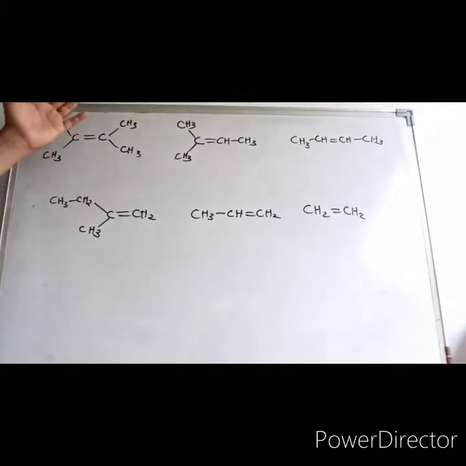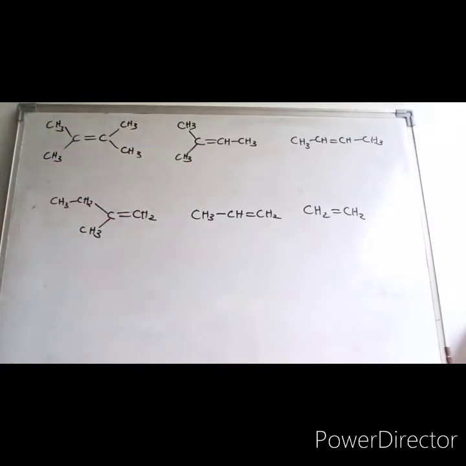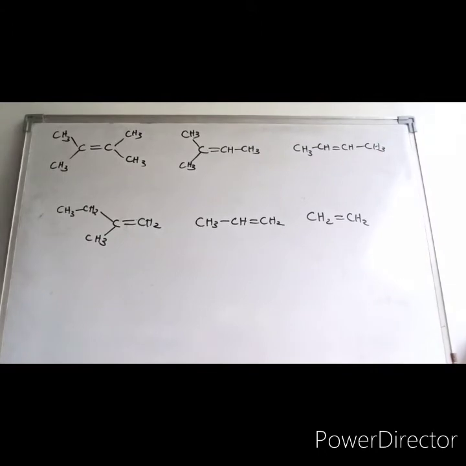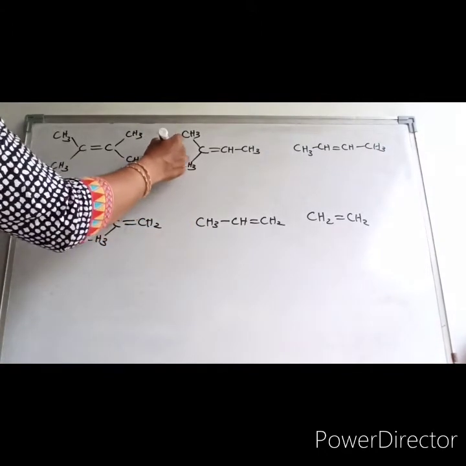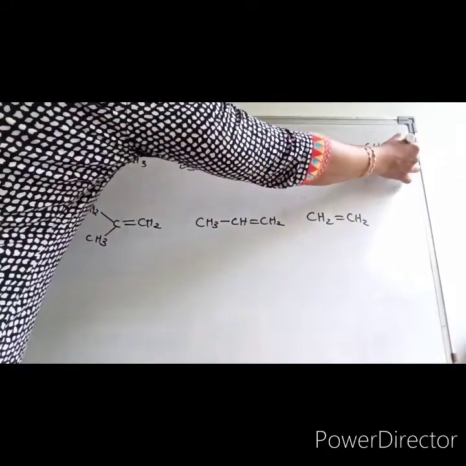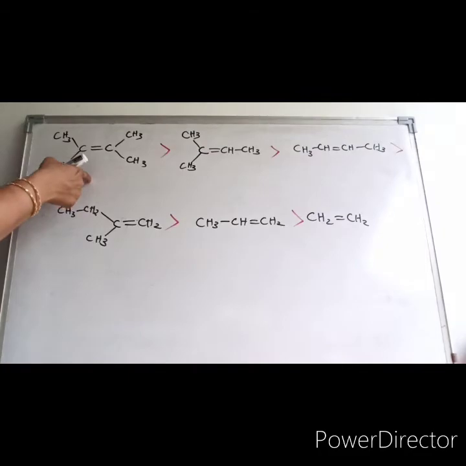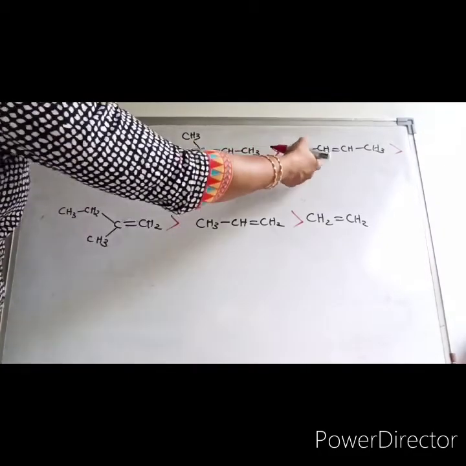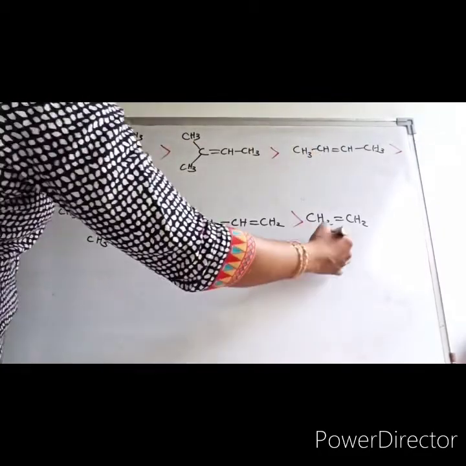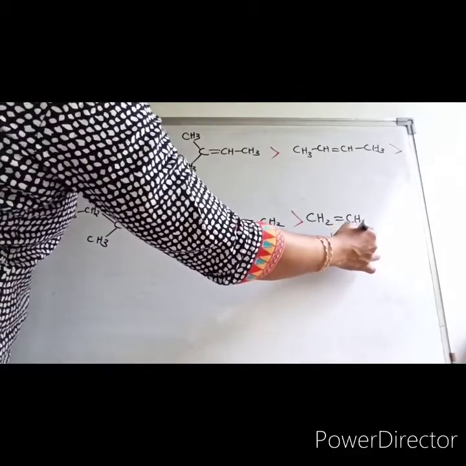Here I have written so many alkenes. The stability order of these alkenes is written in this order. This is the decreasing order of stability. That means this alkene is more stable, then comes this one, then this, and the last one is ethylene or ethene.